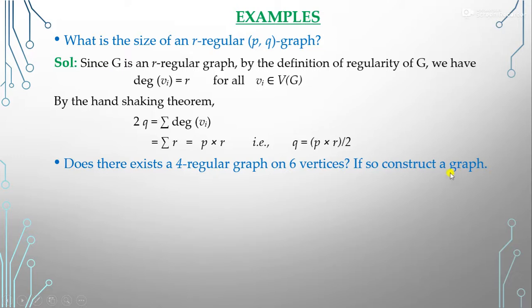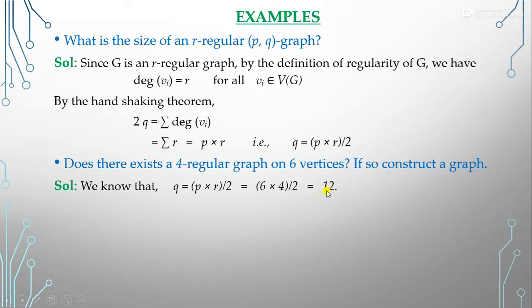Now we can construct the graph if we know the edges. So how many edges do we have? We can calculate the edges by this formula, because we know the vertices. P vertices is 6 here and R degree here is 4. So now we can calculate our edges, that are 6 multiplied by 4 divided by 2, that is 12. So now we have the 12 edges.